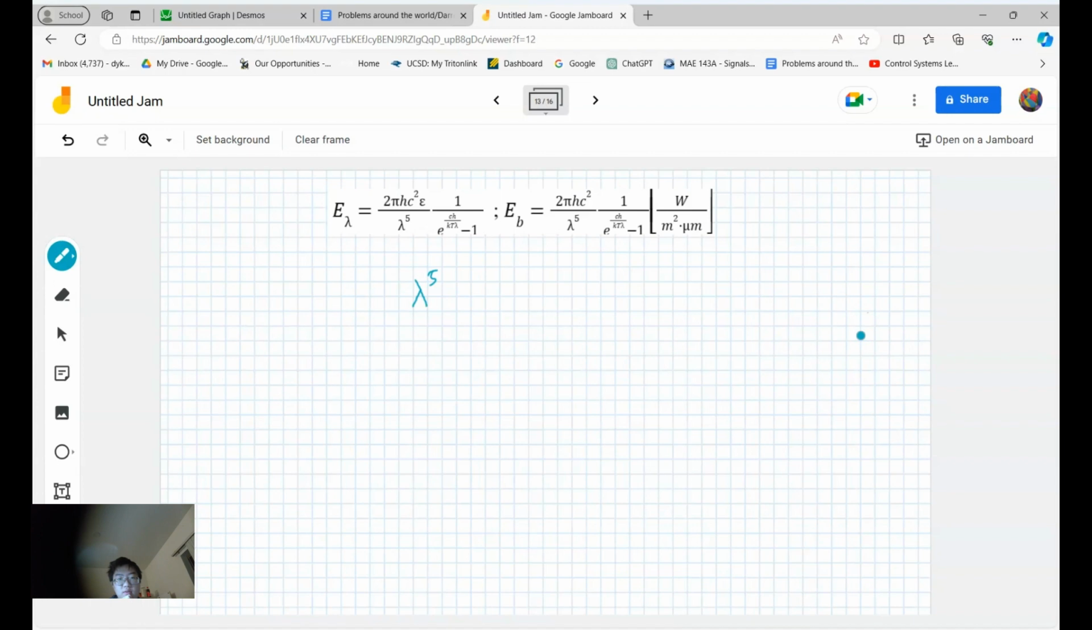Lambda to the 5th, because these don't matter, they're constants. These don't matter. E to the negative lambda. Well, actually, this is not that bad. You could probably do integration by parts 5 times. I thought it would be worse. No, I'm wrong. I'm wrong.